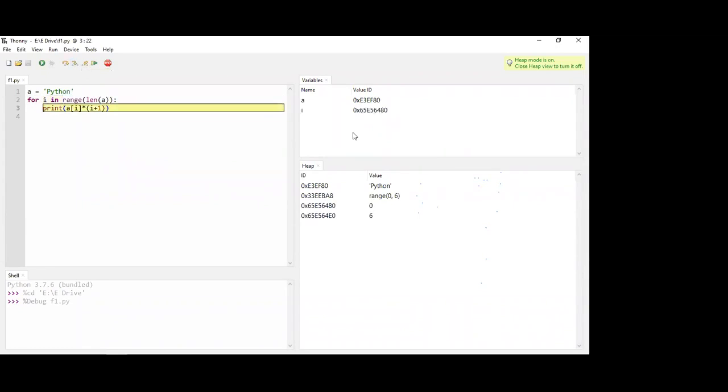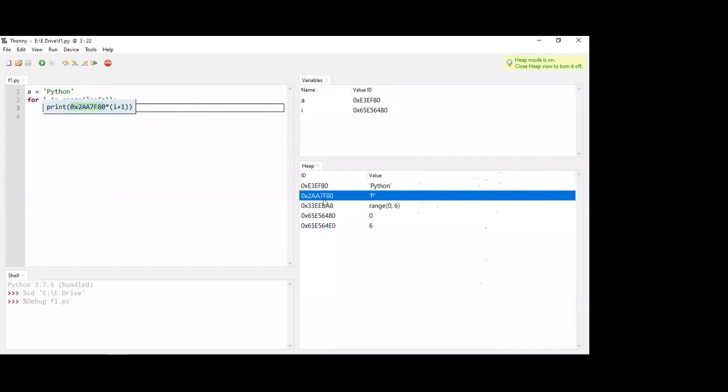Okay, so I has the value 0, with its own ID. You can map these values like this, and then you will go inside this, it will execute this. First it will try to find A of I. A is this, and I is 0. So it will place 0 in place of I. It is basically trying to find A of I. What is A? This index. What is I? This index. So at this index, what is the value? P. It will execute, it will create P. Okay, it has created P. You can see here P.